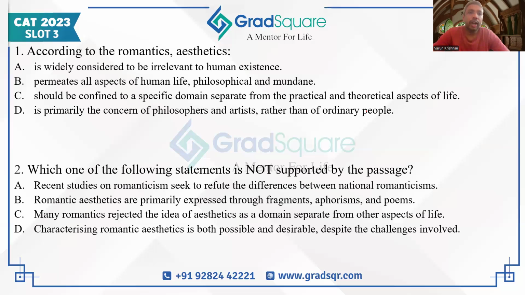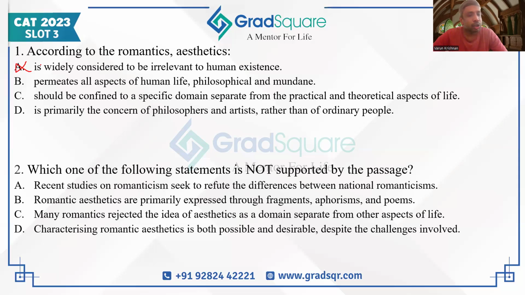Now, A says is widely considered to be irrelevant to human existence. Actually, the opposite of it. The romantics believe that they're very much relevant to every single aspect of human existence. So A can be easily eliminated. B says permeates all aspects of human life, philosophical and mundane. This is probably going to be the correct answer because this is what the romantics have told us about aesthetics.